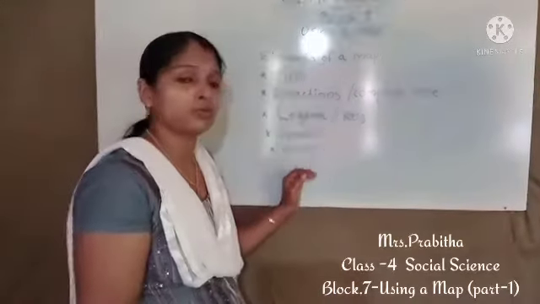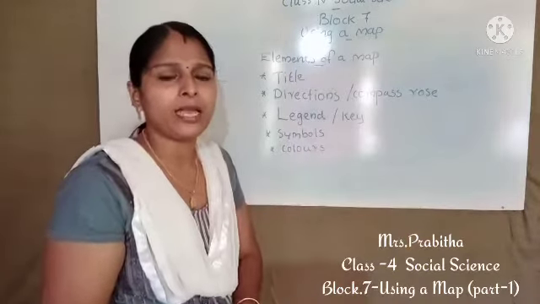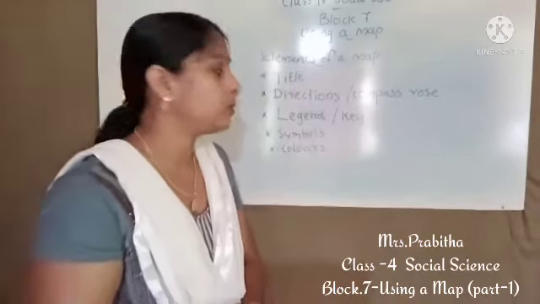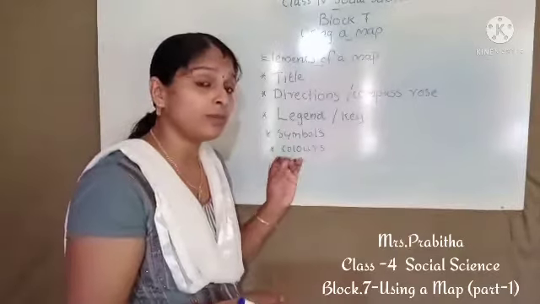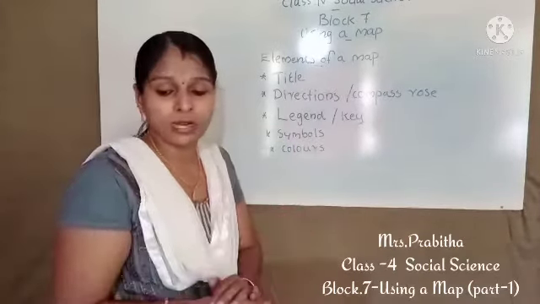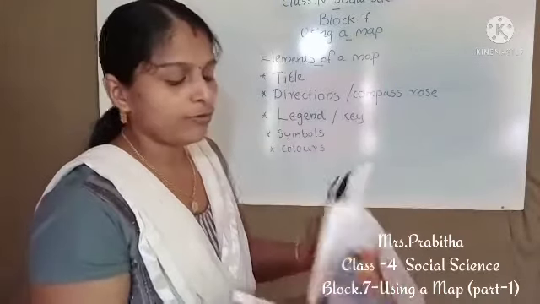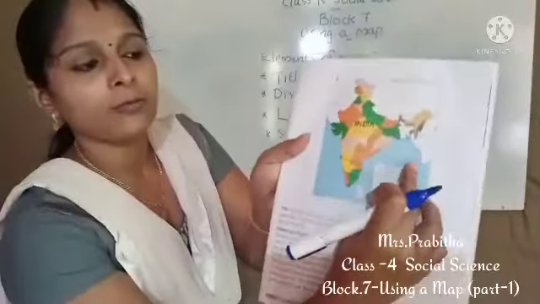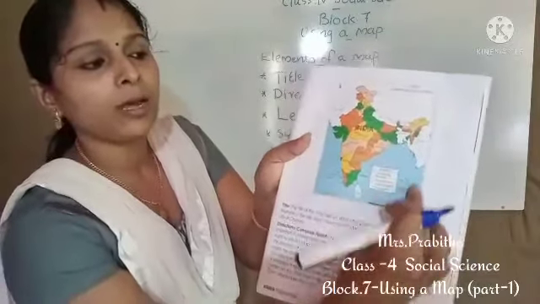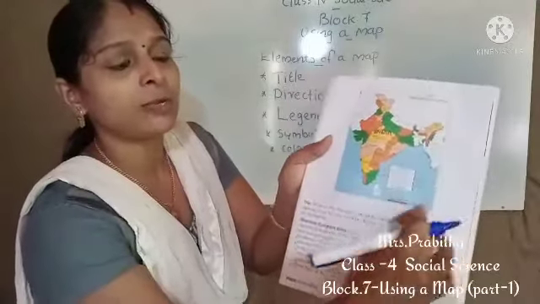Legend or key shows some of the symbols and colors used in the map. Different symbols are also used in the map. Colors, for example, water. In which color? Yes, water is shown in blue color. So this blue colored part shows water. We can easily understand this whole part is covered by water.